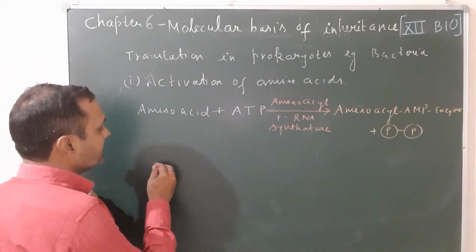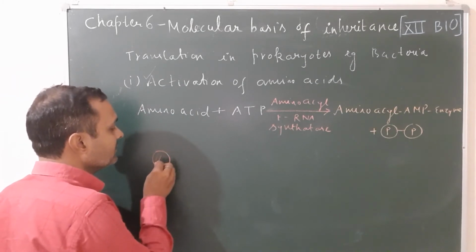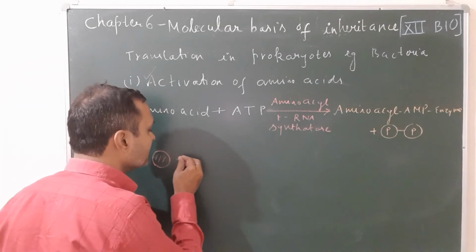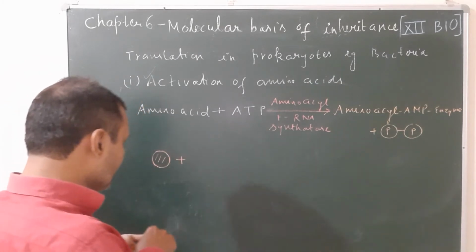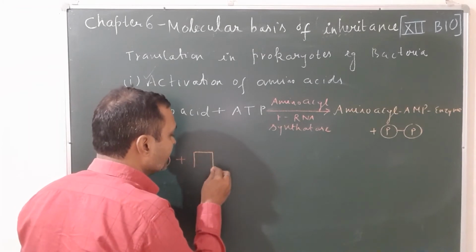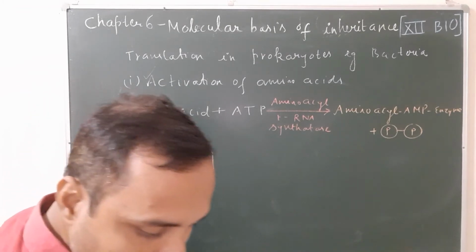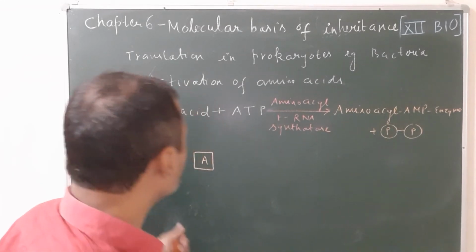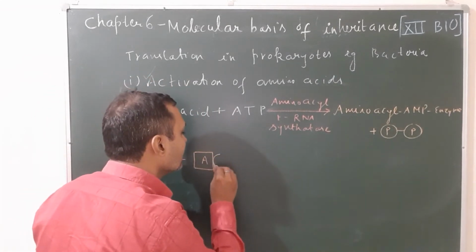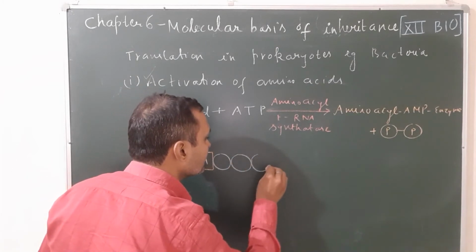Let us see it. Suppose this spherical one is the amino acid. This amino acid is combined with the ATP. Suppose this is the ATP. How many phosphates are there? There are 3 phosphates: 1 phosphate, 2 phosphate, and 3 phosphate.